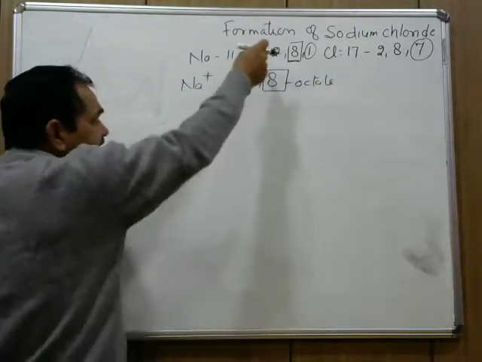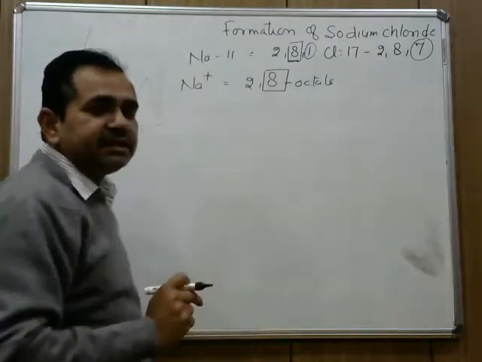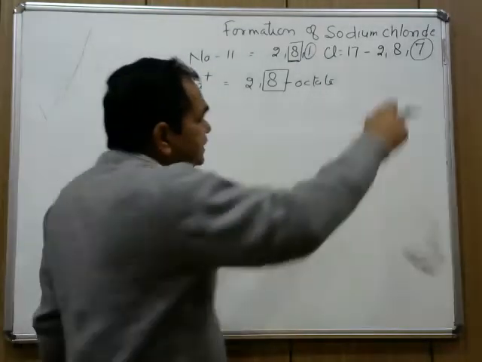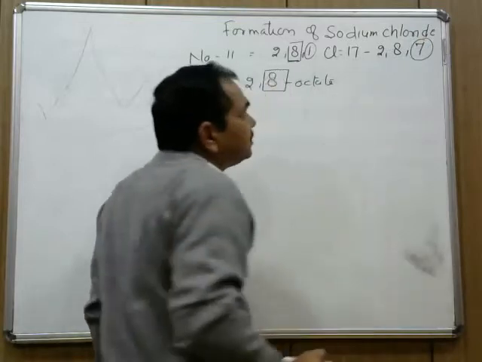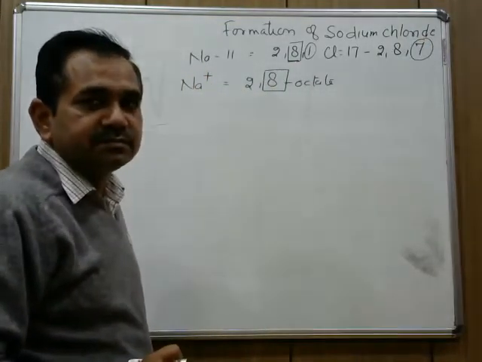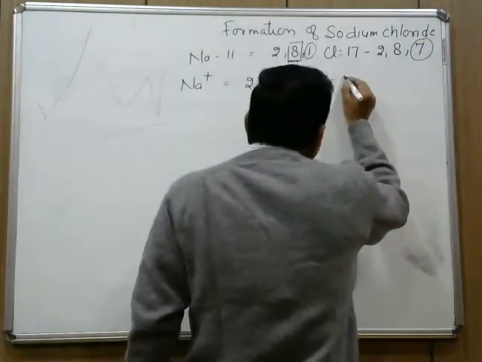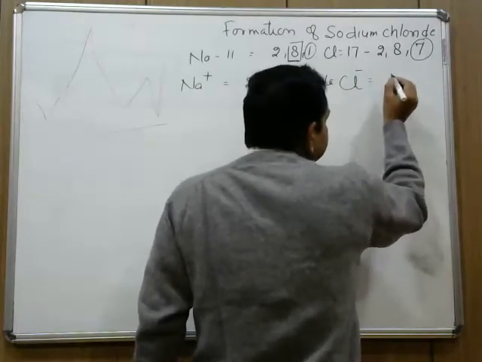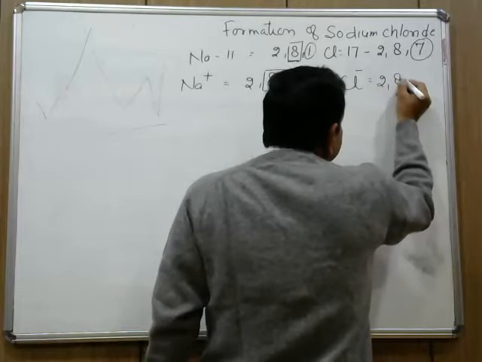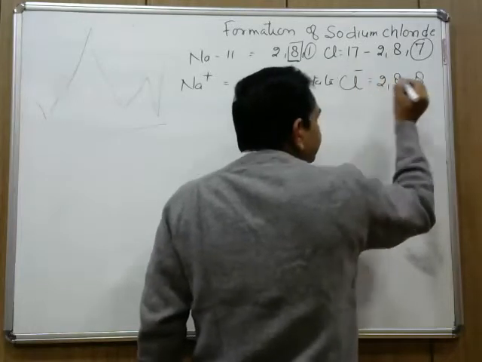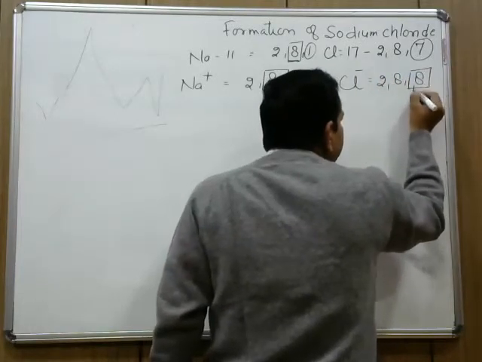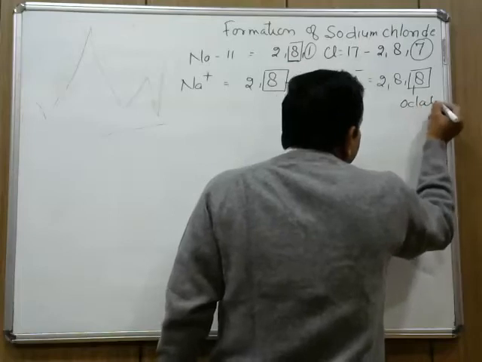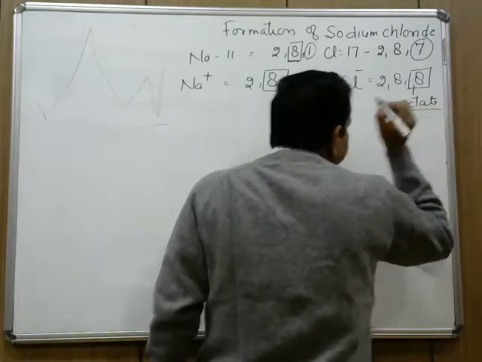The same electron which is lost by the sodium atom is accepted by the chlorine atom. So this forms the mononegative Cl minus or chloride ion, which will have 2, 8, 8. So here again the octet is complete.